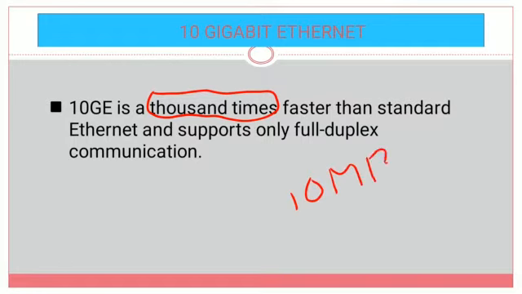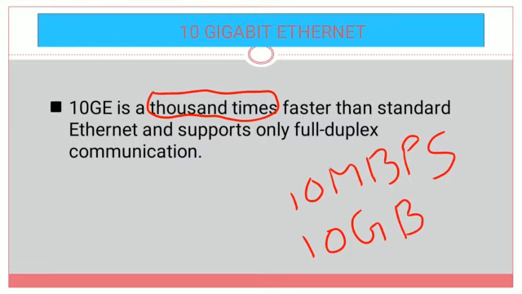Compared to 10 Mbps, this 10 GE supports 10 gigabits per second, 10 Gbps. So this 10 GE is simply 1000 times faster than the standard Ethernet. Clear?